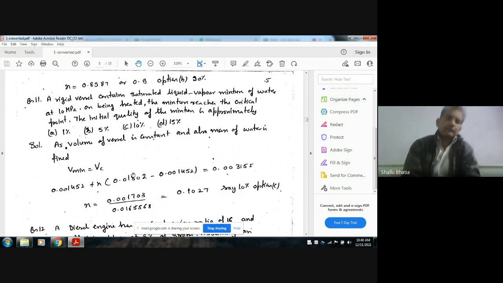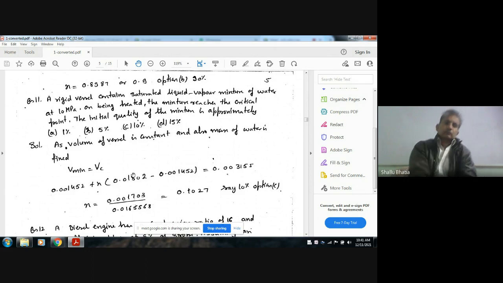As the vessel is rigid and closed, the volume of the vessel is constant, and we are not adding or subtracting any mass from the vessel, so the mass is also constant. It means the specific volume remains constant.